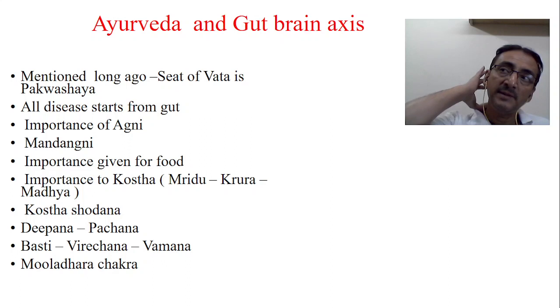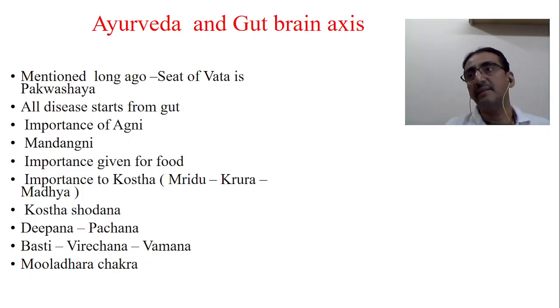Therefore, treatments like Basti are considered the best treatment. It is also considered half the treatment. So that's one important thing. The basic principles of Ayurveda are directed through the gut-brain axis. Once the gut brain is proper, and the gut microbiota is proper, they cross talk with the main brain, and so many neurological problems will be prevented. All diseases start from the gut. Even modern Hippocrates says the same thing. 5,000 years back, Ayurveda also told the same thing.